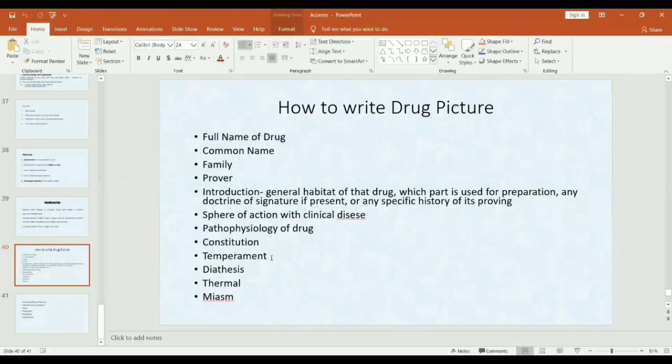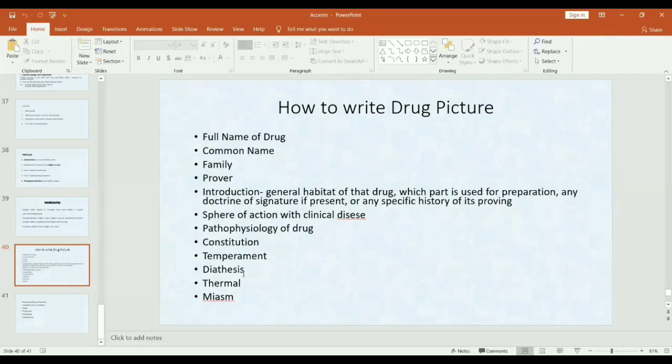Temperament means there are different types of temperament. For example, sanguine temperament means that patients are very happy, jolly. Then nervous temperament means the patient is very nervous, introvert, very sad. Also bilious temperament is mainly indicated in jaundice.